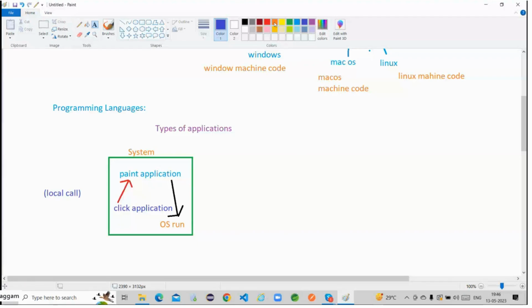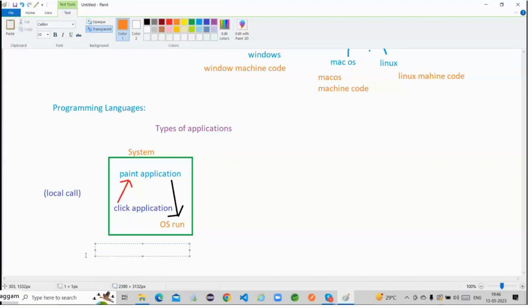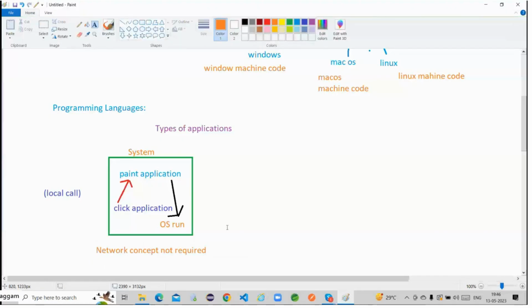Come on guys, is it required or not required? Yes, no doubt, the networking concept is not required, right? So why is it required? See, even though I am not using the networking concept, my application happily works and is executed. Then what is the use of the networking concept? I don't bother about this networking concept. I am not even thinking about this networking concept, right?